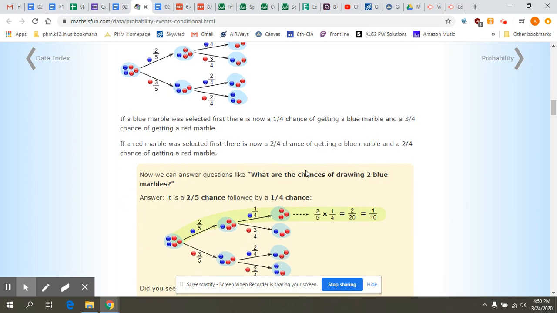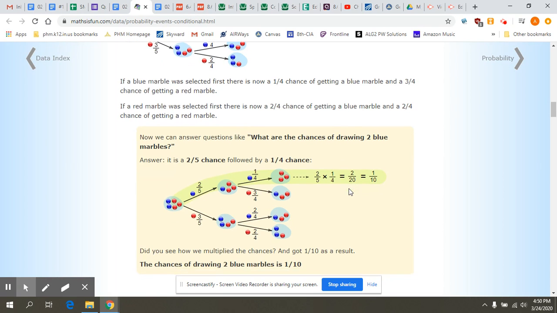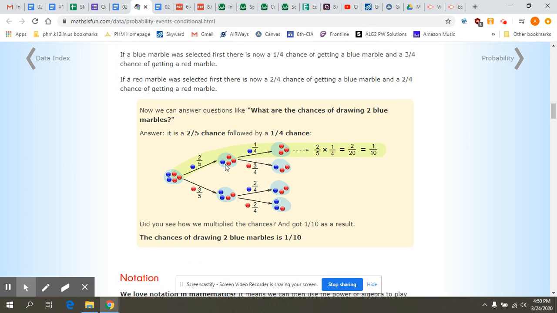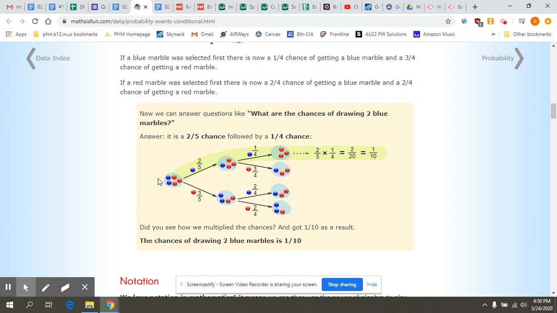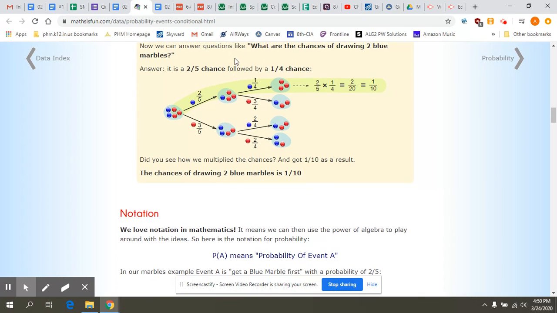So what are the chances of drawing 2 blue marbles? Well, if we follow that line of the tree, I would choose a blue marble, then I choose a blue marble again. We're still multiplying our probabilities together. So 2/5 times 1/4 is 2/20, which is equal to 1/10. So we multiply our chances together, same as we did before with independent events, except now my probabilities are changing. And that's the important part here.